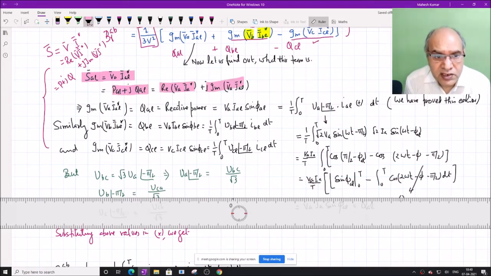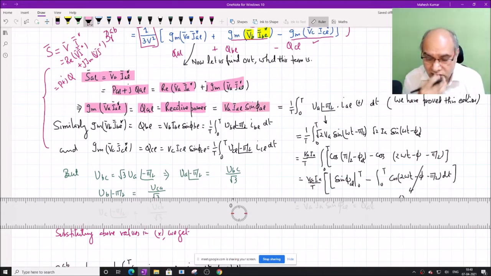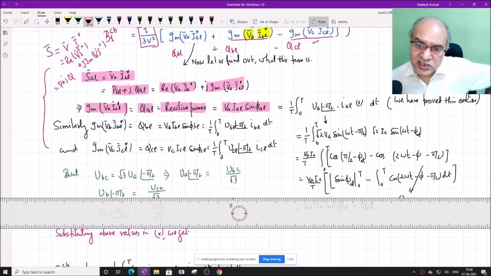And which basically means the imaginary of V A into I L conjugate equal to Q A L, the reactive power of phase A, which is equal to V A I A sin phi A L. Because the reactive power of phase A is nothing but V A into I A sin phi A L.